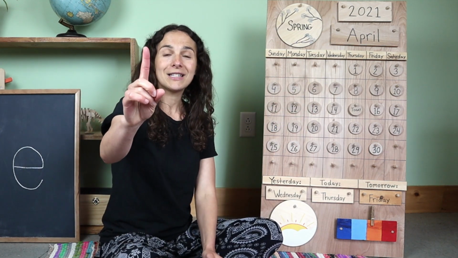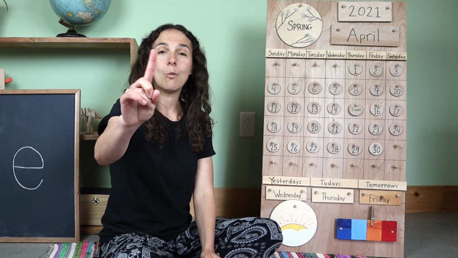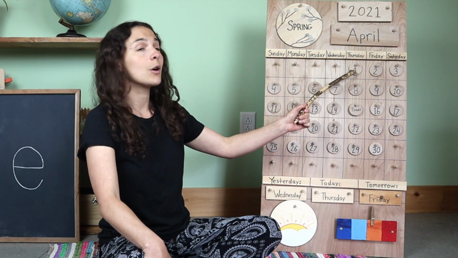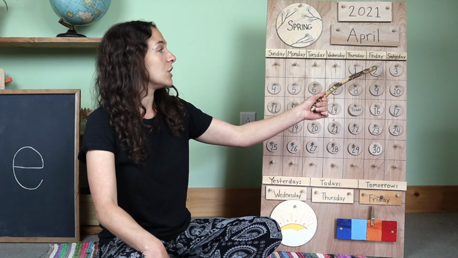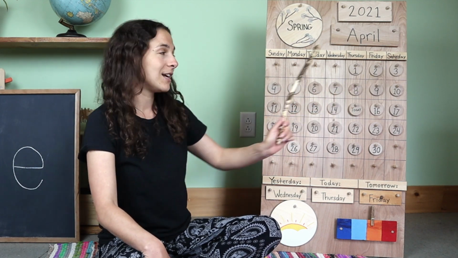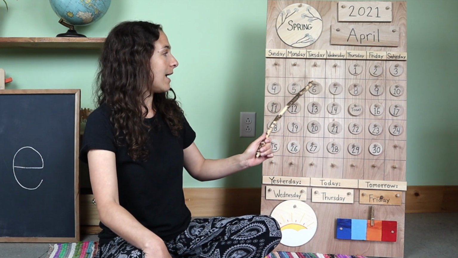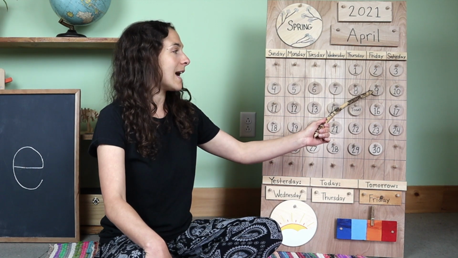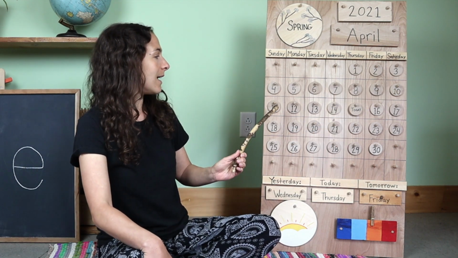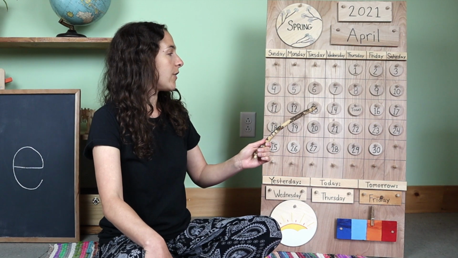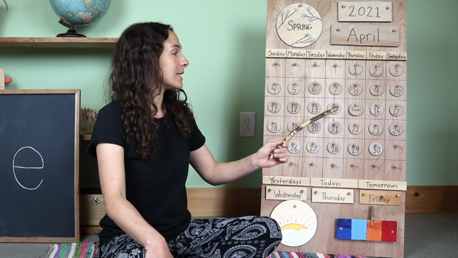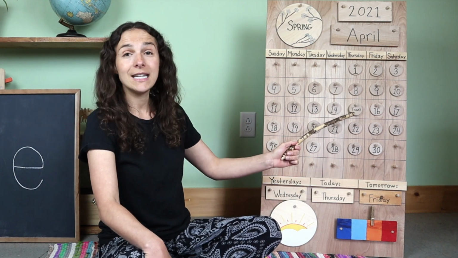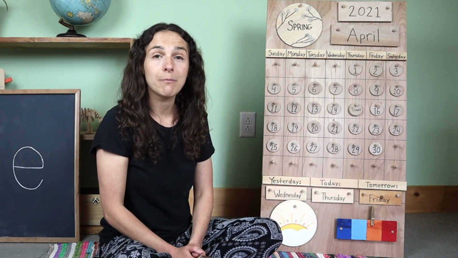We need to now count all the days that we've had so far in the month of April. So get those counting fingers ready and warm them up to give them a stretch. We're going to start at the number 1, 2, 3, 4, 5, 6, 7, 8, 9, 10, 11, 12, 13, 14, 15. We have had 15 days so far in the month of April.